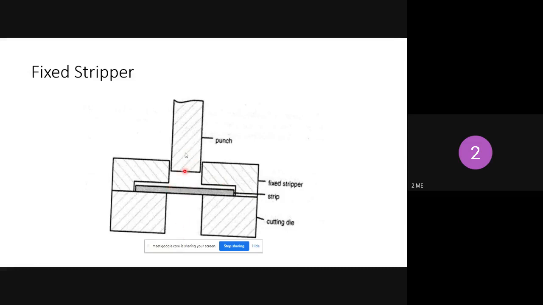During the backward motion of the punch, the remaining portion of sheet metal will not move along with the punch. Why? Because this stripper closes on the punch, there is no gap between the fixed stripper and the punch, so it avoids the workpiece moving along with the punch. This is called a fixed stripper.